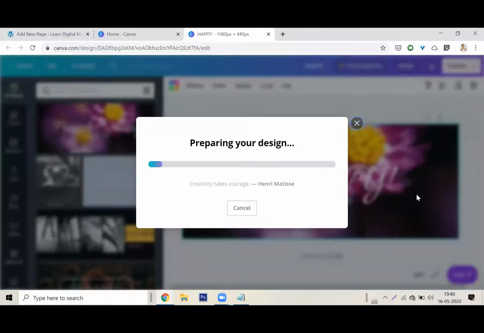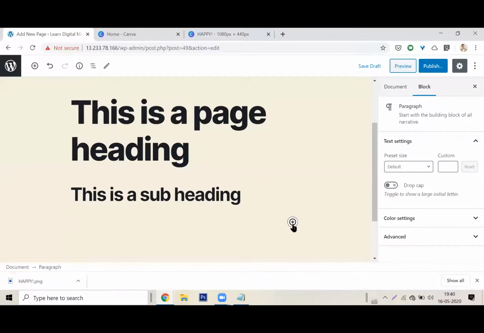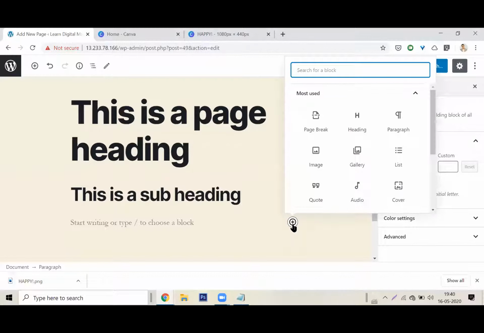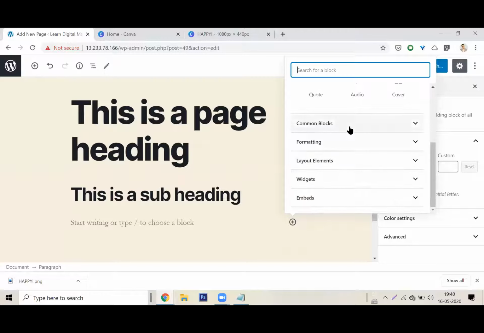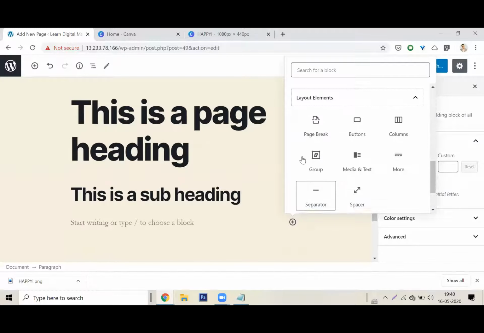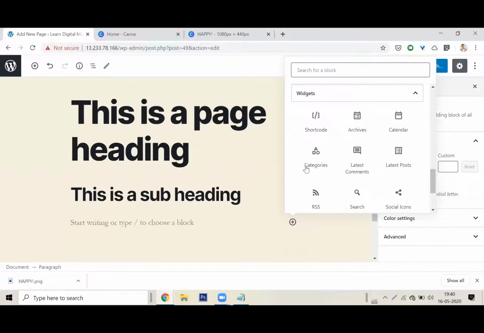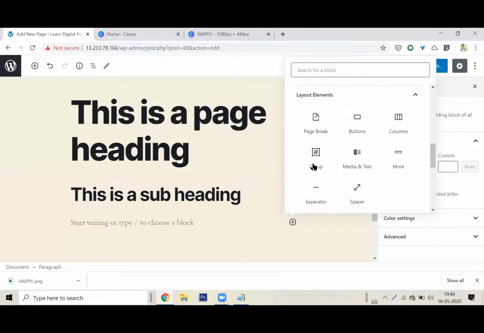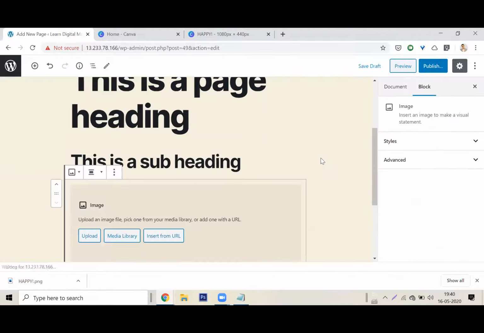It will prepare, it will bring my image. So now I need to add an image here. Go to my block, look at these blocks. Every imaginable component, let it be formatting, let it be layout. Do I need buttons? Do I need columns? Do I need anything? Let it be widgets, whatever. Everything is available here. Don't be scared right now. There are a lot of options. Let me give you all the simple options.